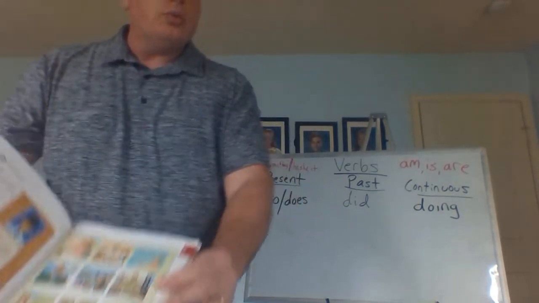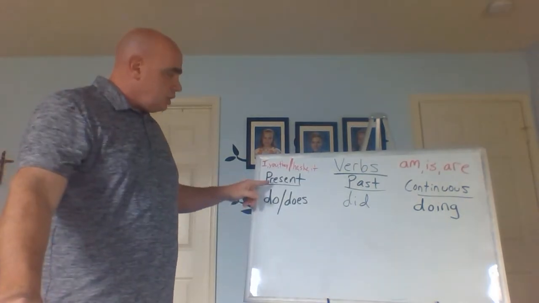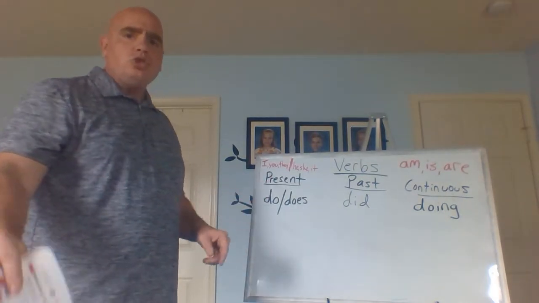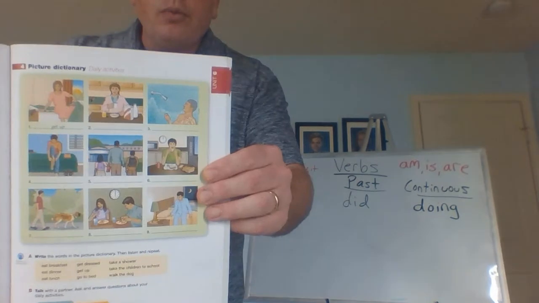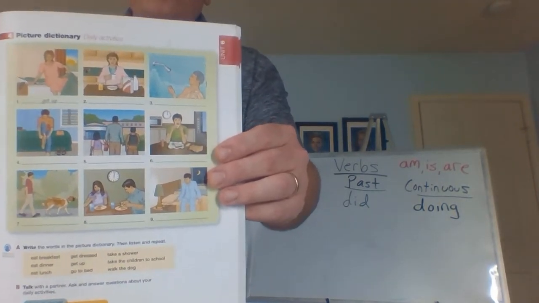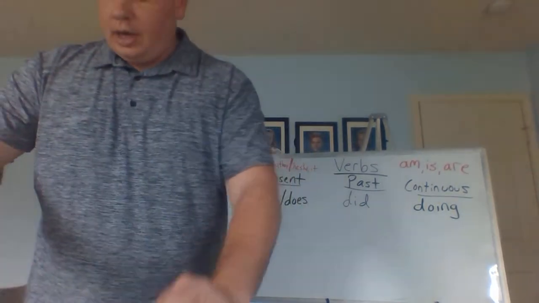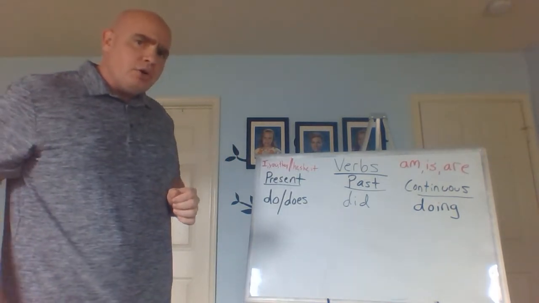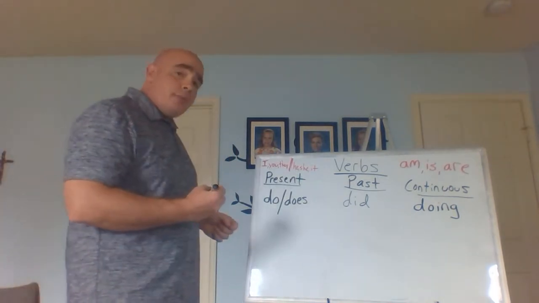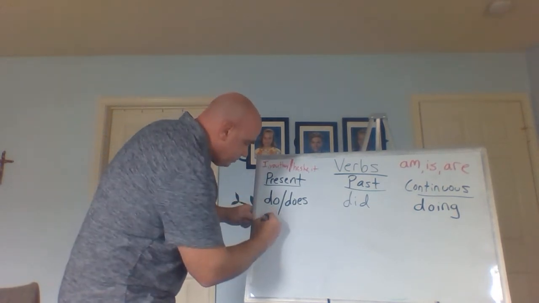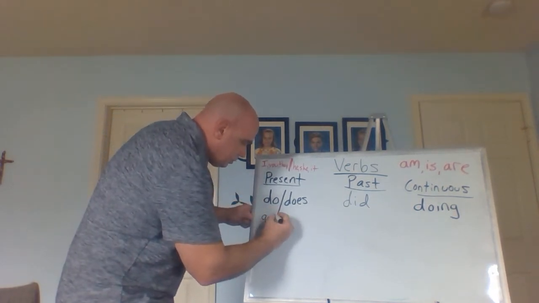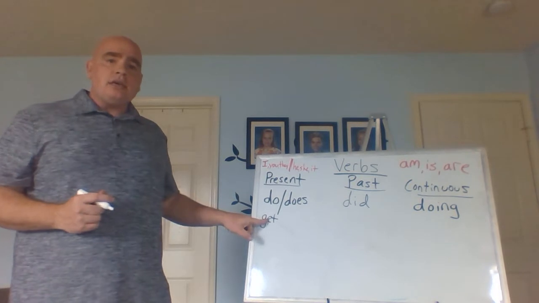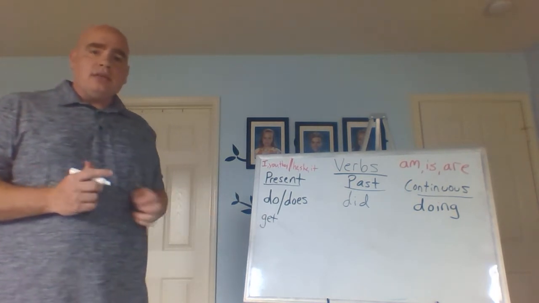And do, we see here, this is present. Number one, what is it? I get up. So what is the verb here for number one? The verb is get. I get up. Get is the verb.